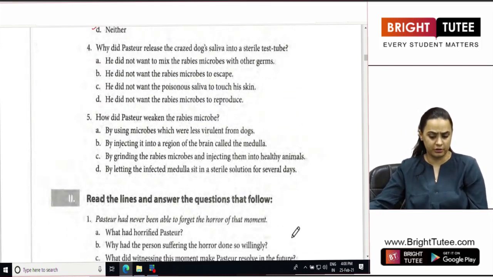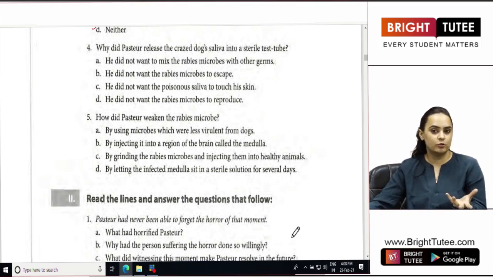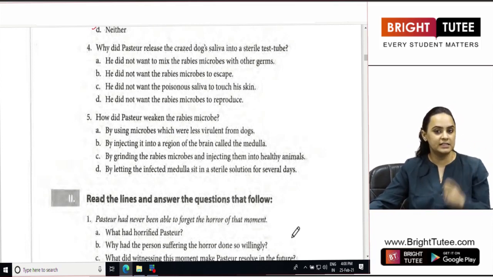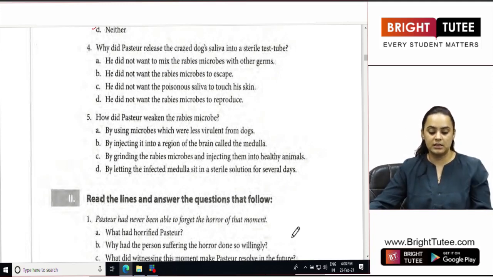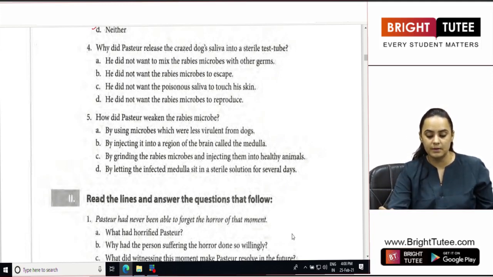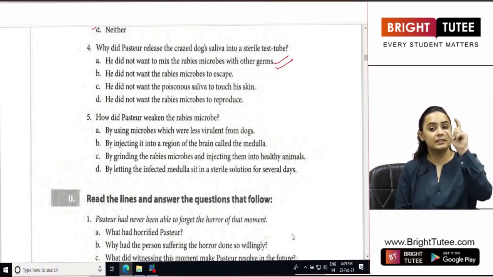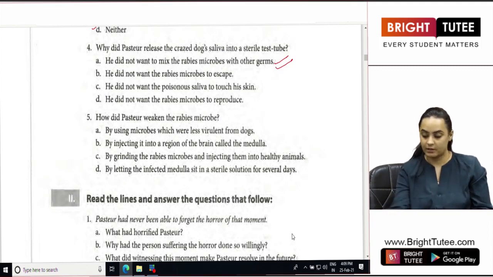Why did Pasteur release the crazed dog saliva into a sterile test tube? So sterile, as I told you, is something which is germ free. So what was the reason that he had released the saliva into the test tube which was sterile? Because he did not want the rabies microbes with the other germs. So he just wanted the tube to have only and only the germs causing rabies.